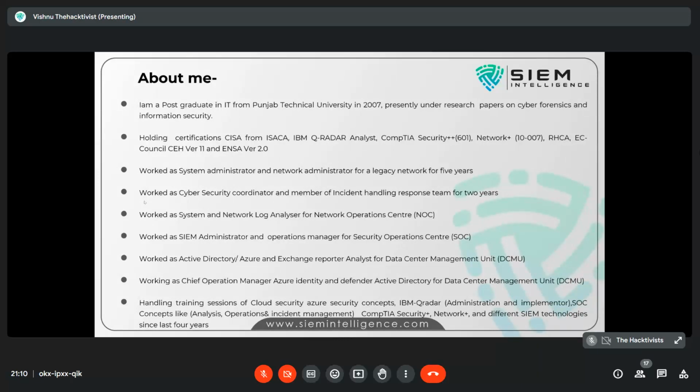So this is a small intro about my certifications. I hold more than 14 certifications in terms of information security. Beyond that, out of 18 years of experience, I worked more than 5 years as a system and network administrator, where there was no scope of security, because in those days, 2008 to 2012, it was a very hazy period where people were looking towards information.